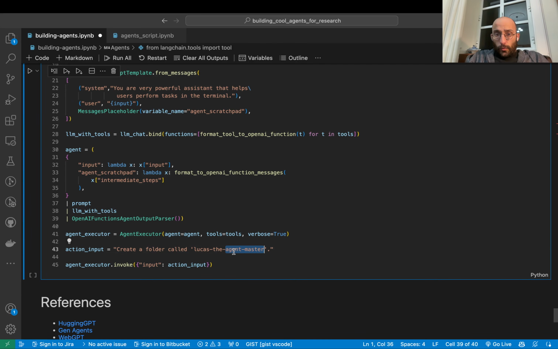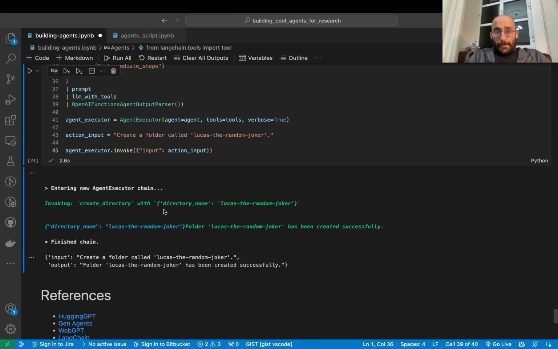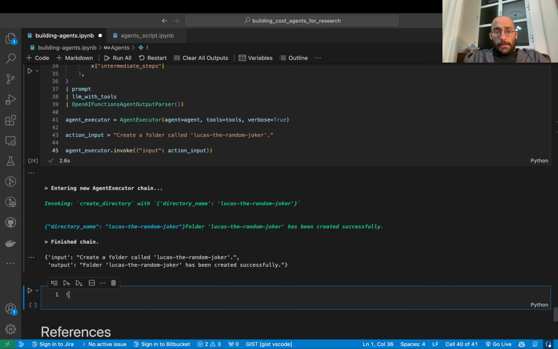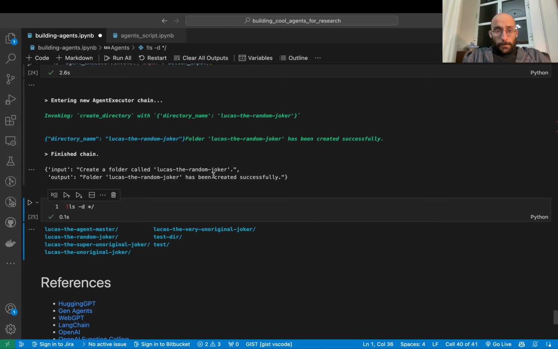So I'm going to say random joker again. And if I run this, there we go, create a directory. Beautiful. So if I come here, I say ls -d, we can see that the folder was created successfully.